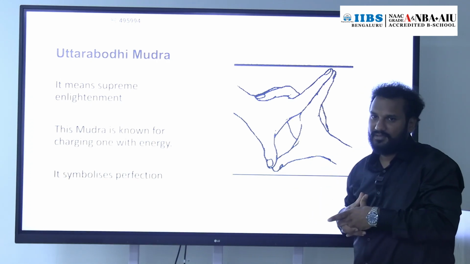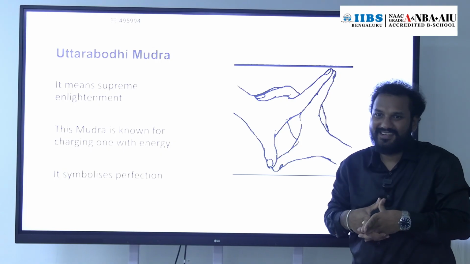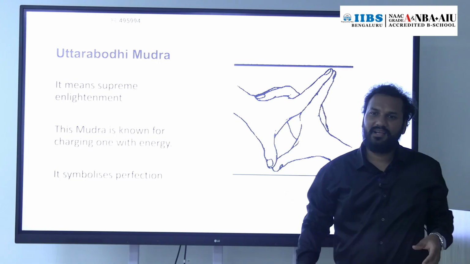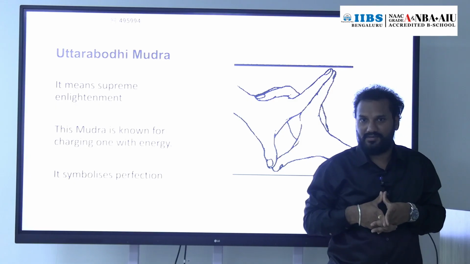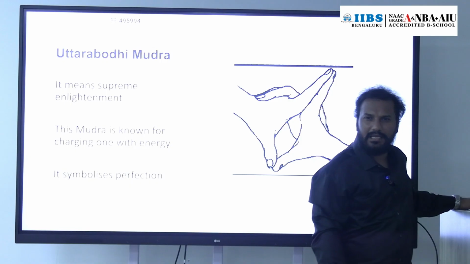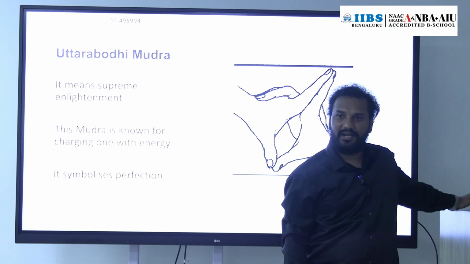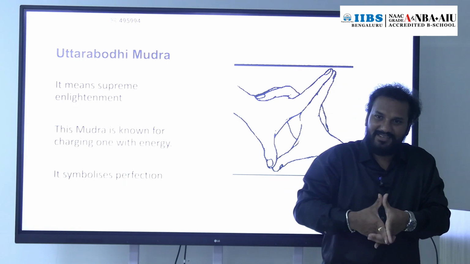Then next we have Uttarabodhi, supreme enlightenment, like this. This mudra is known for charging up energy, that supremacy, and it also symbolizes perfection. If you observe, many big personalities, like Steve Jobs, do this kind of mudra during presentations.